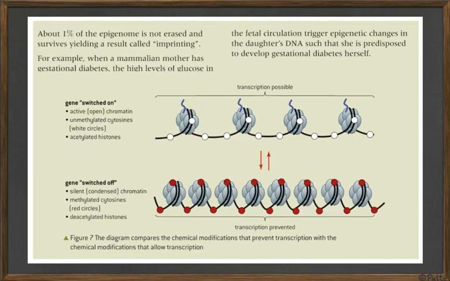Here, just to show you an example, in eukaryotes, DNA is rolled around these histones. They are rolled around these little proteins. And if the DNA is acetylated, then it allows the histones to let the DNA be a little bit loose and allows transcription, so it allows expression of the gene. If they are deacetylated or if they are methylated, then they do not allow it to open. This DNA here is going to be locked in place, and therefore it cannot be read. So this here is off, and this here is on, simply by methylating or acetylating a gene.